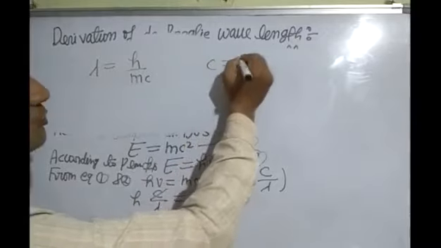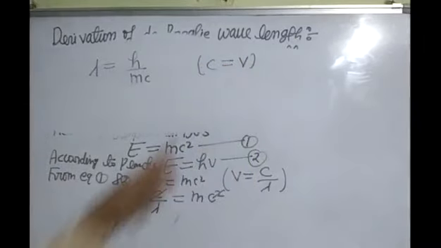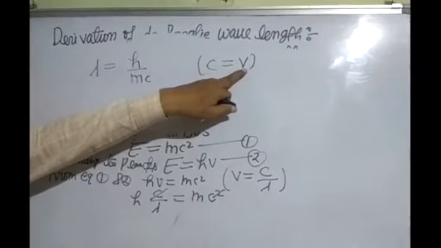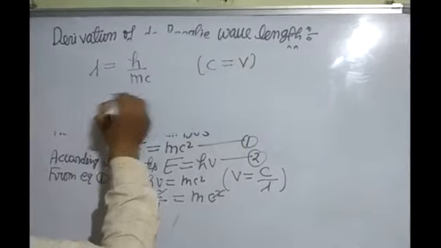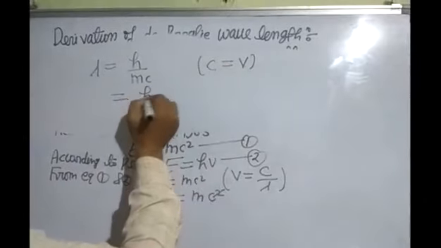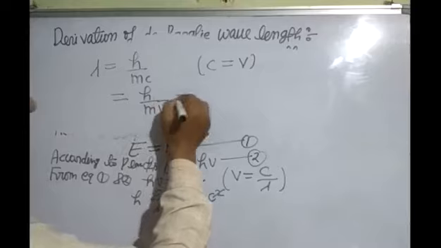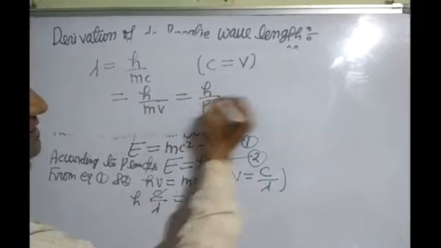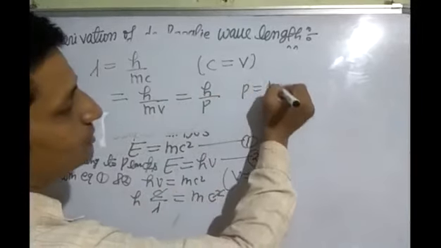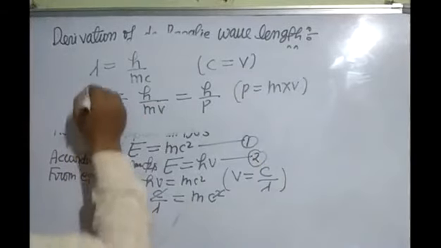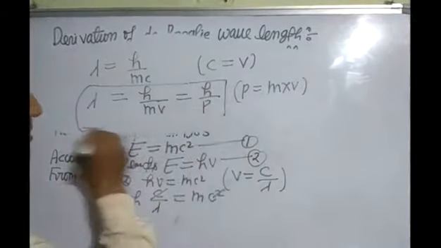Here c is the speed of light, v is the speed of particle. So we can write in the place of c, v, h upon mv. Mass into velocity is called momentum. Momentum p is equal to mass into velocity. So lambda is equal to h upon mv, h upon p.